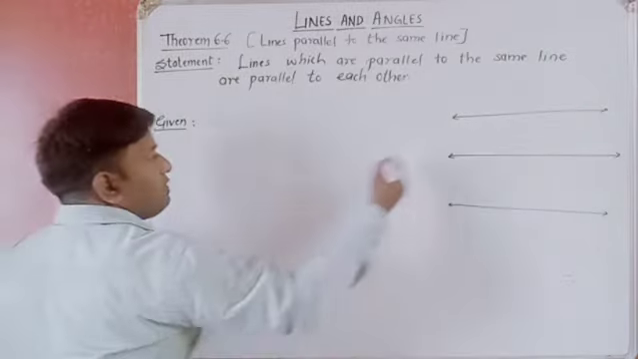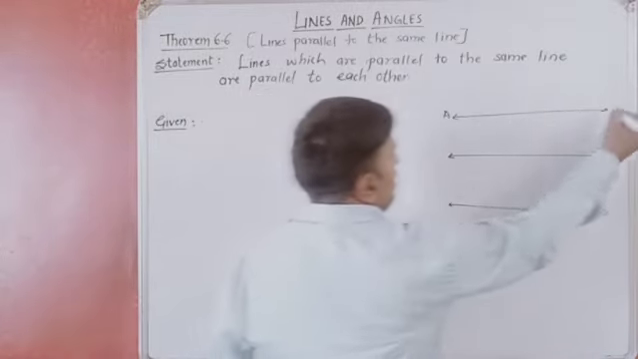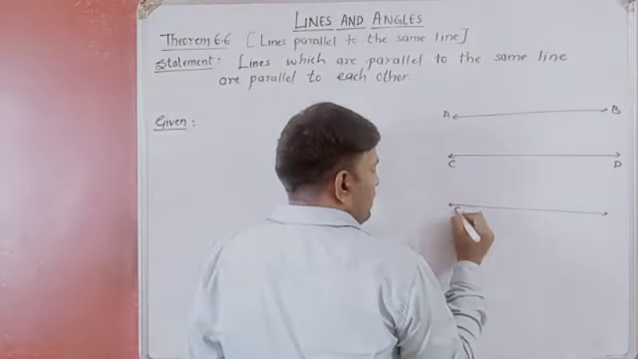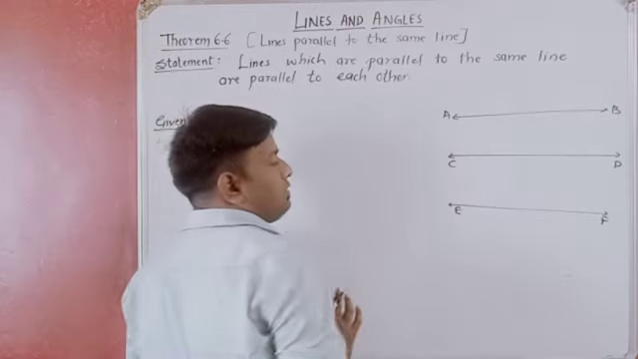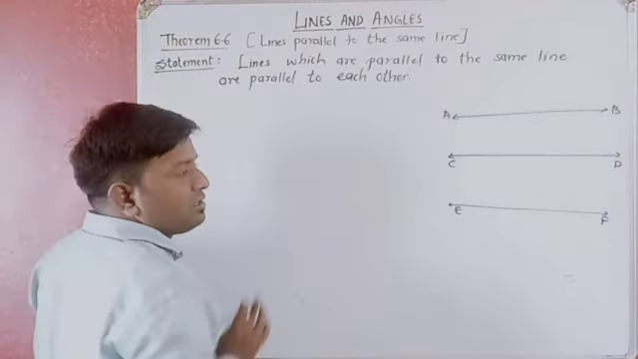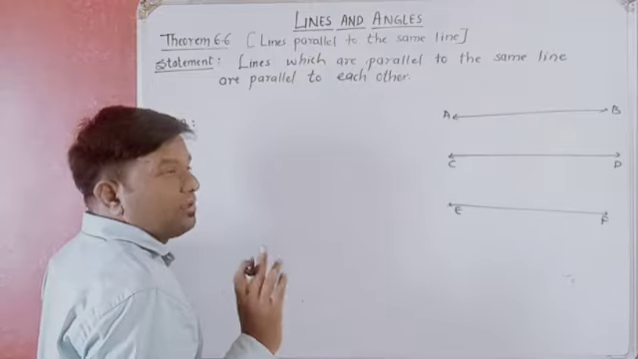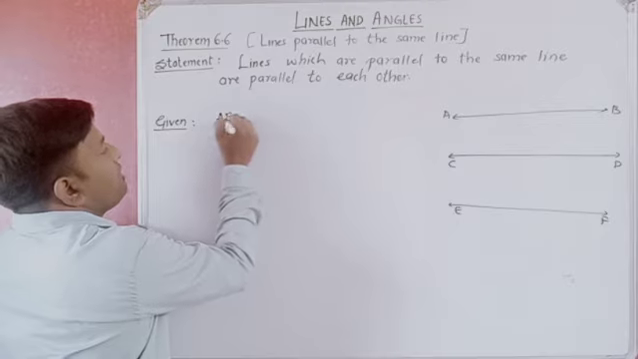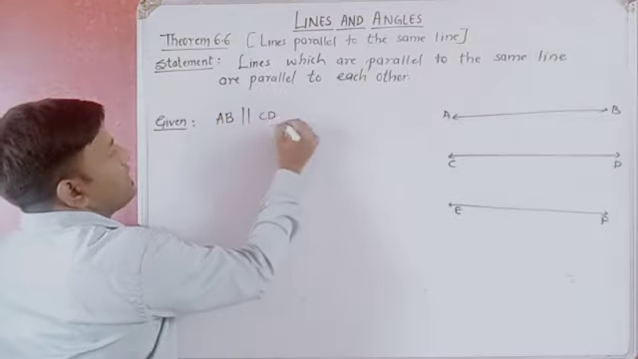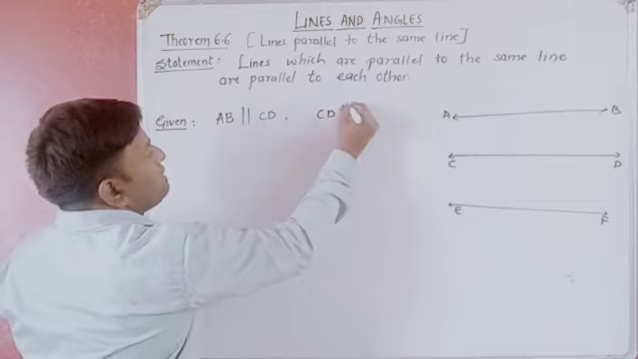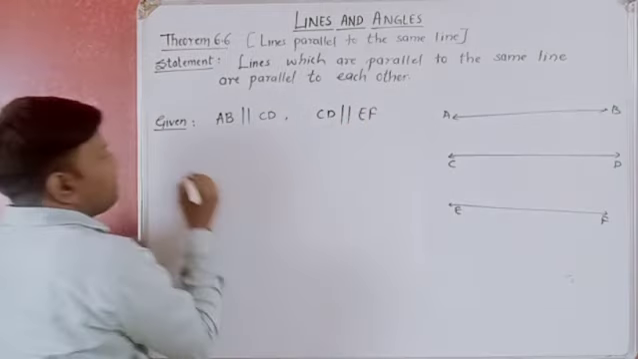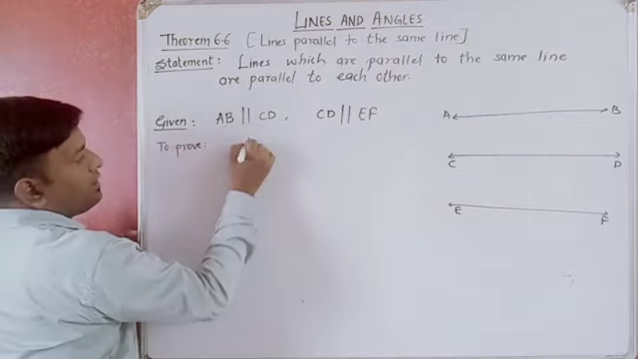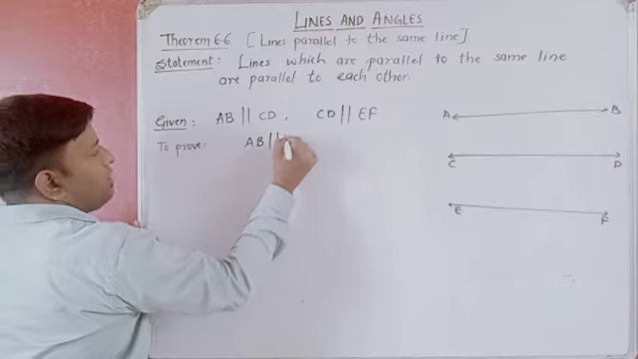Right? See, what is given? That AB is parallel to CD and EF is also parallel to CD. Right? So what we are going to write? We have been given that AB is parallel to CD. Also, CD is parallel to EF. We have to prove that AB is parallel to EF.